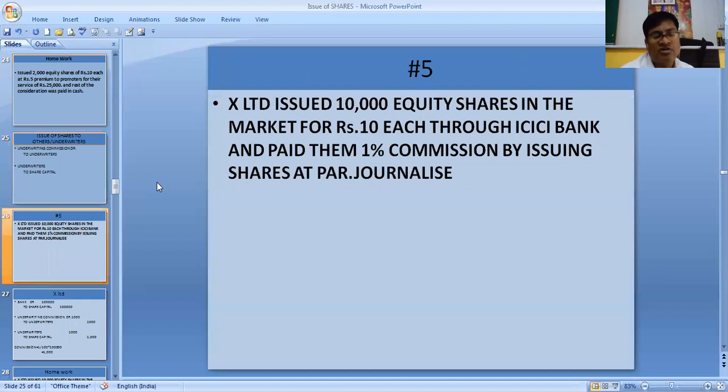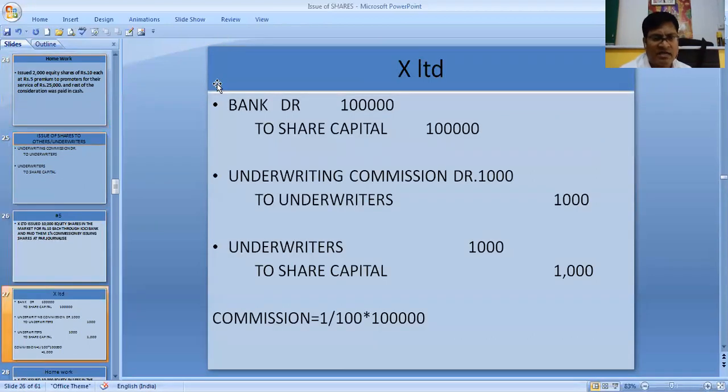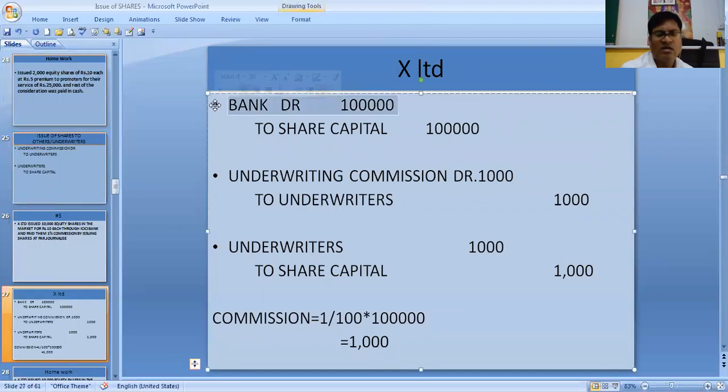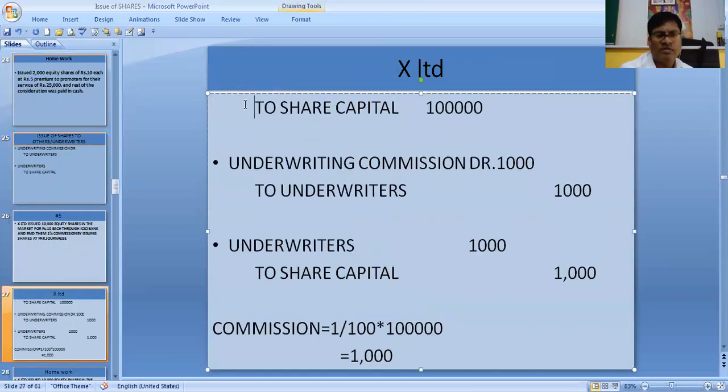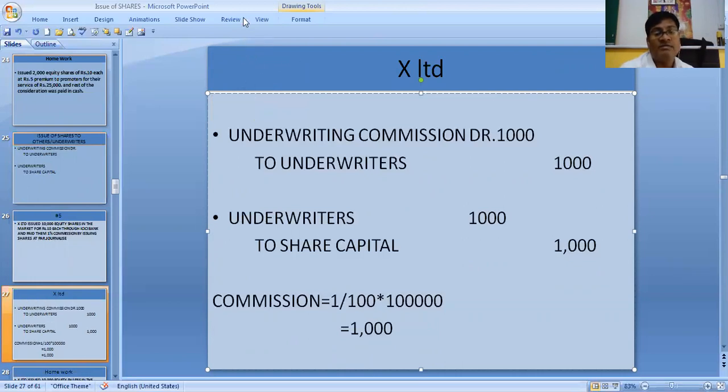There is one sum based on this. What is the sum all about? This is X Limited issued 10,000 equity shares in the market of rupees 10 each to ICICI Bank. ICICI Bank is my underwriters, and paid them 1%. See, we do not require to pass the capital entry. It is not required at all. If we do not pass, then also no problem. We need to pass the entry for only commission. So underwriting commission account debit 1,000 to underwriters 1,000.